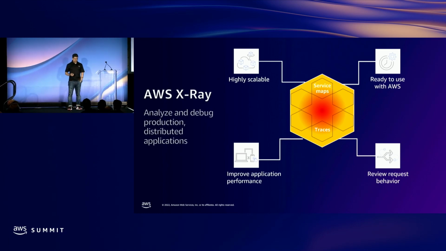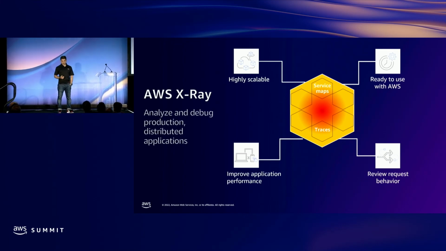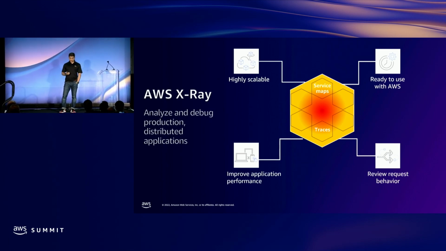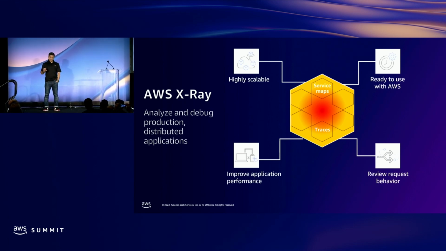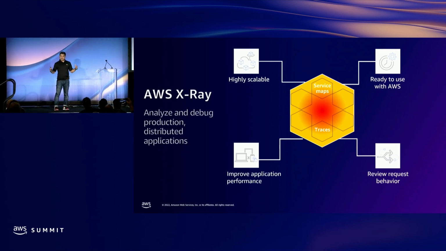All right, so now let's take a look at some of the tools and how you can use those tools to instrument your serverless and container applications. AWS X-Ray is a distributed tracing tool. Distributed tracing is a mouthful of a fancy word. What does that even mean? By distributed system, we mean multiple components such as API Gateway, Lambda, SQS, DynamoDB working together to create your end-to-end application. And tracing means you can trace a single request going through the entire distributed stack and see the performance of each of the components.